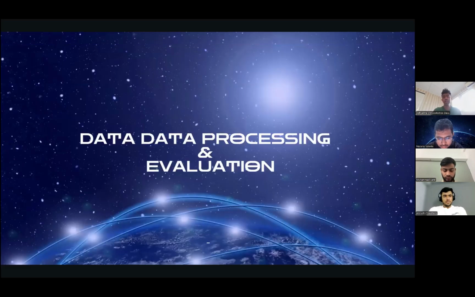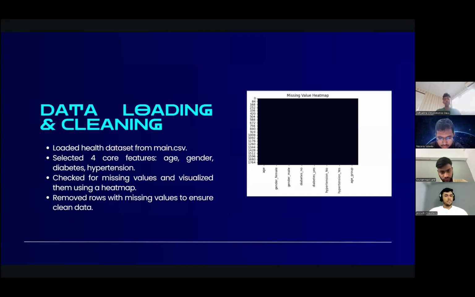So now this is my part of the project, data processing and evaluation. First, we need data loading and cleaning. We loaded the health dataset from main.csv, which is our dataset, and then selected four core features: age, gender, diabetes, and hypertension. Then we checked for missing values and removed rows with missing values to ensure clean data. And this is the picture of the missing values, which shows zero missing values.